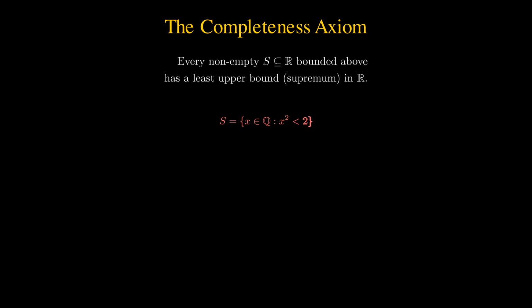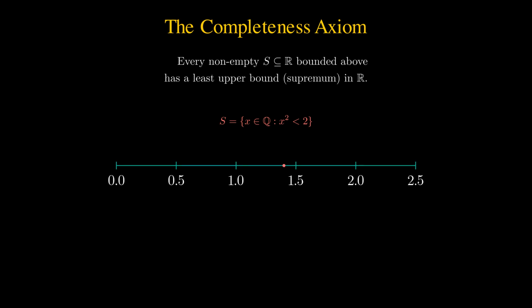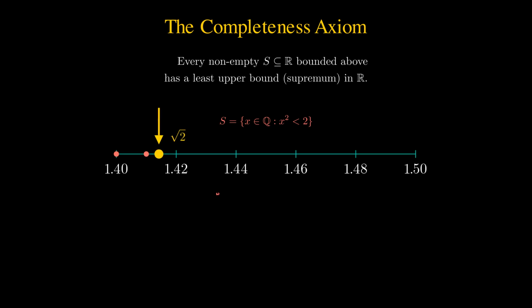To visualize this, let's consider the set of all rational numbers whose square is less than 2. By construction, this set is bounded above, but it doesn't have a least upper bound in the rationals, as we already know that the square root of 2 is an irrational number. However, when we consider the real numbers, this set does have a least upper bound within the real numbers, which is the square root of 2. This is what the completeness axiom guarantees. The supremum of this set is the square root of 2, and it exists in the real numbers. This is a key property that distinguishes the real numbers from the rationals.